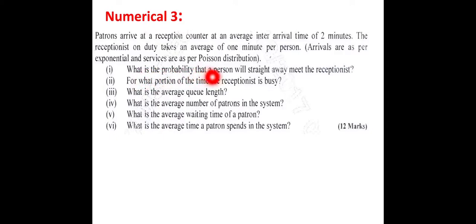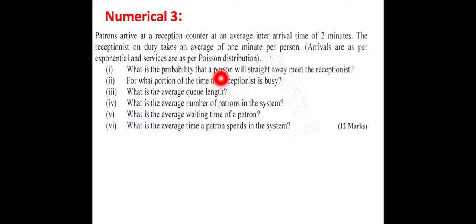What is the probability that a person will straight away meet the receptionist? For what portion of the time is the receptionist busy? What is the average queue length? What is the average number of patrons in the system? What is the average waiting time of a patron? What is the average time a patron spends in the system?